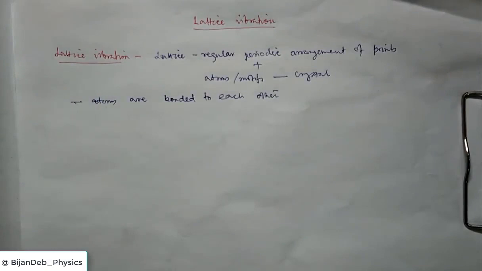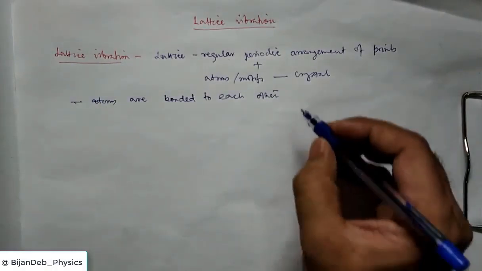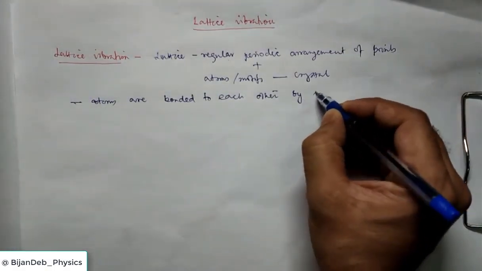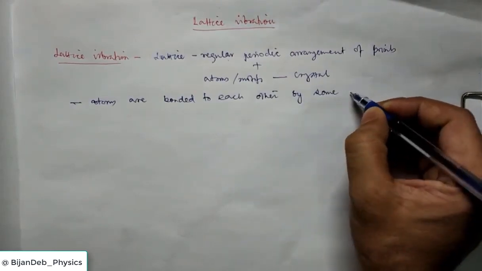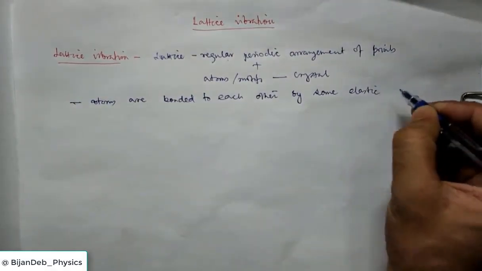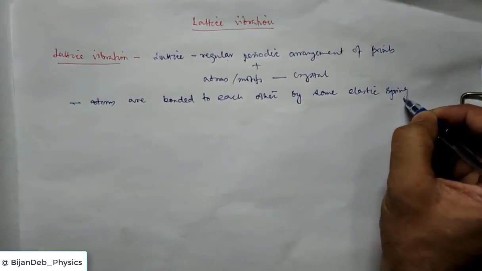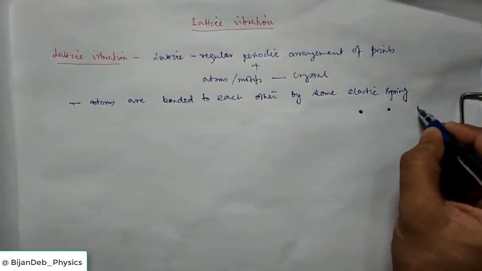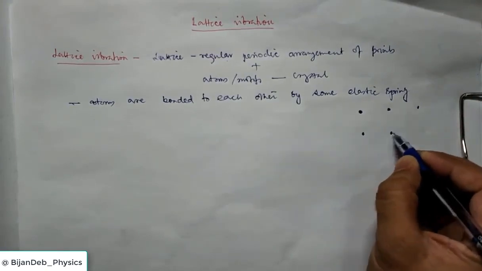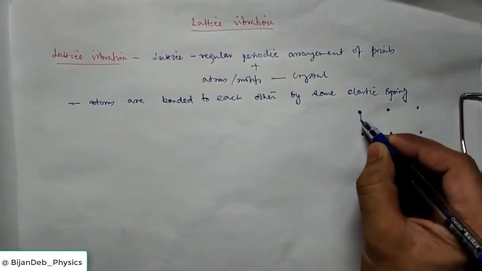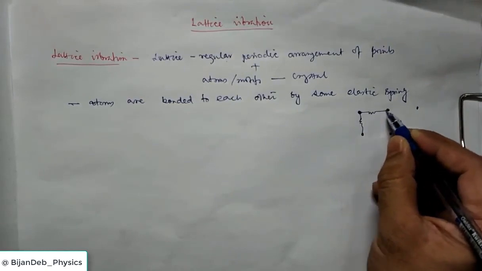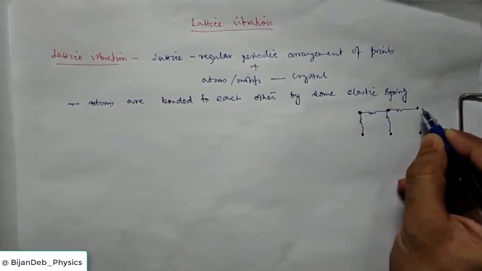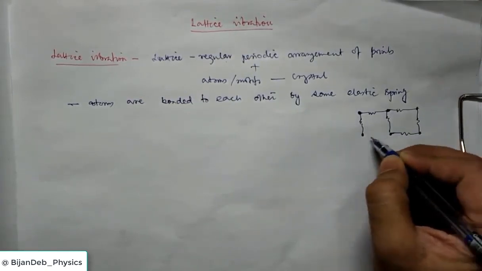Atoms are bonded to each other or connected to each other by some elastic spring, which we call massless. So how do we consider the lattice? Say we have lattice points and we consider atoms at these lattice points, and they are connected by some form of elastic massless spring. So what is the implication?